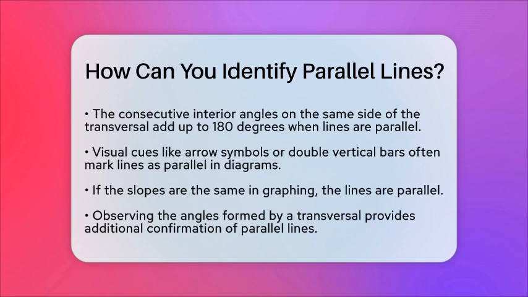When graphing, if the slopes are the same, you can confidently say the lines are parallel. So, to identify parallel lines, look at their slopes in algebraic equations, check if the distance between them stays constant, and observe the angles formed when a transversal crosses them. These clues help you see the pattern and confirm whether two lines will never meet, no matter how far they go.